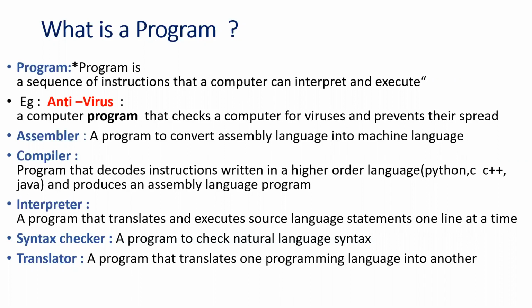Now, what is an antivirus? An antivirus is a computer program that checks whether a computer has viruses or not. Not only finding the viruses, it will prevent their spread. Then, what is an assembler? An assembler is a program which converts the assembly language into machine language.